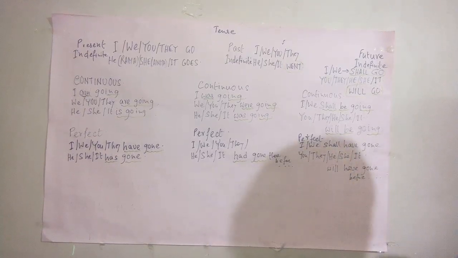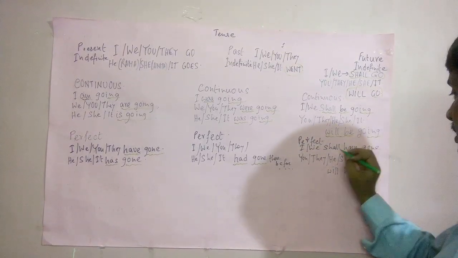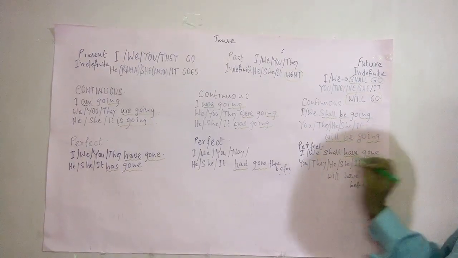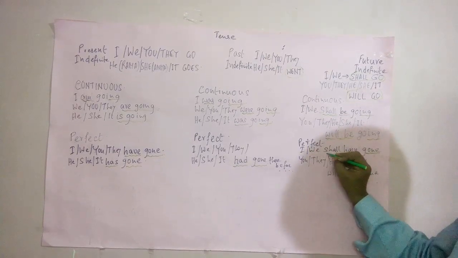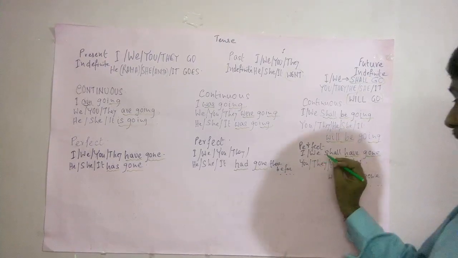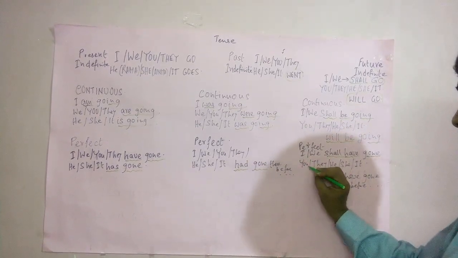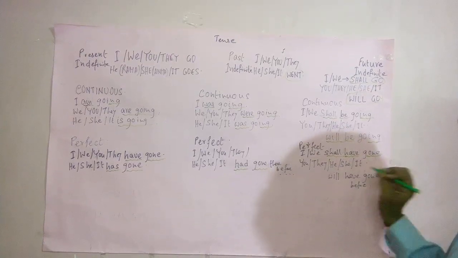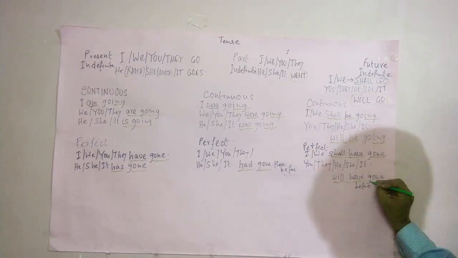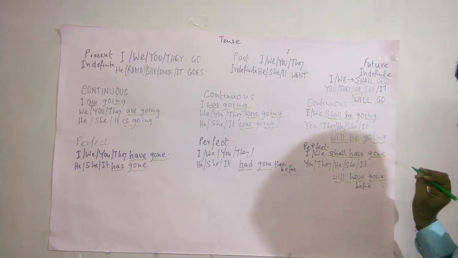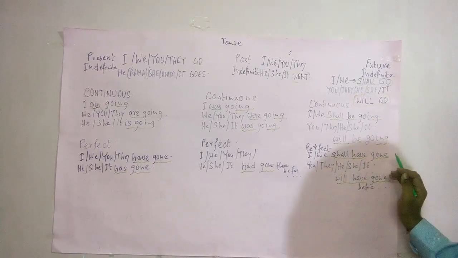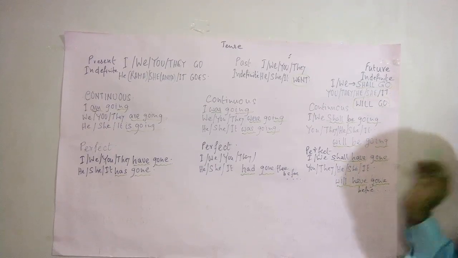That we use have and the past participle form of the verb go, that is gone. Have and gone after I or we, that is shall have. Shall have and the past participle form of verb go after I and we, and after you, they, he, she or it, that is will have. Will have and the past participle form of the verb. That is, I shall have gone there before he will come, before he came.